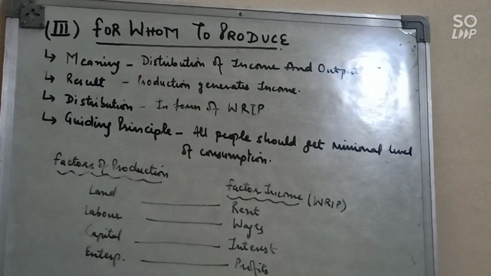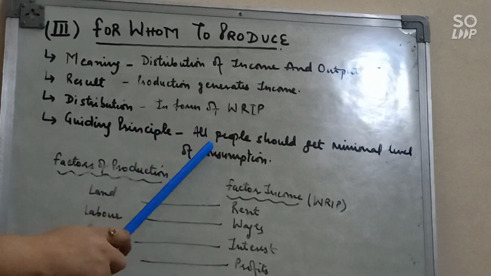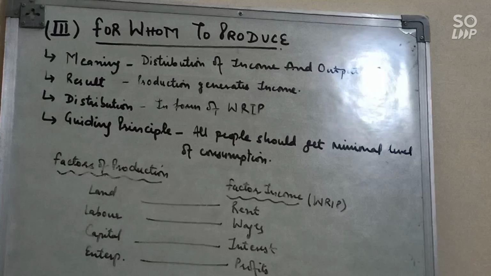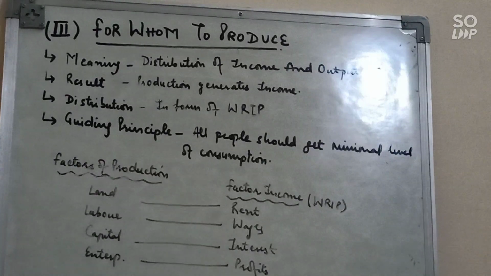So what is the guiding principle? Distribute income and output in such a way so that all the people should get minimum level of consumption. Clear? And one question for sure you will get in the exam.